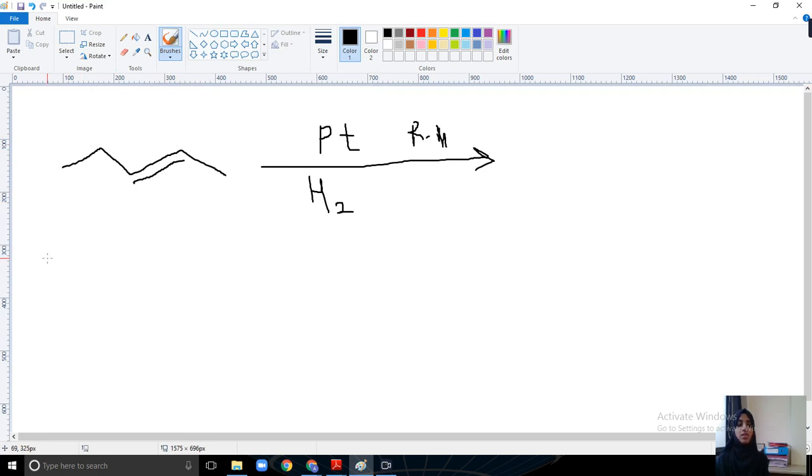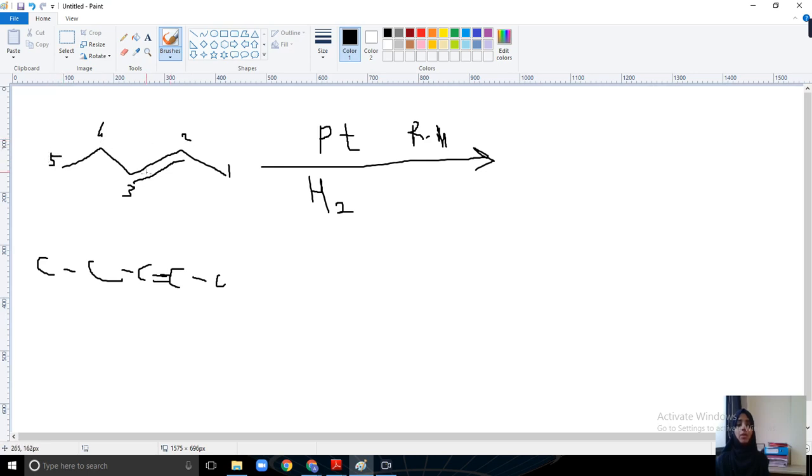The structure is like this: 1, 2, 3, 4 and 5. Between carbon 2 and 3, the double bond is present. I will give numbers to this: 1, 2, 3, 4 and 5.